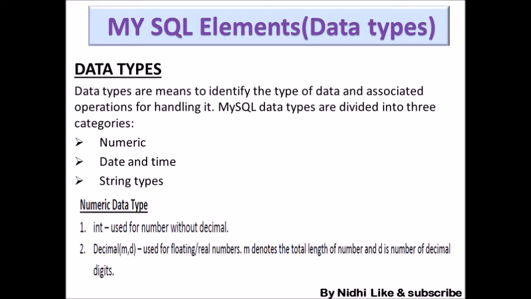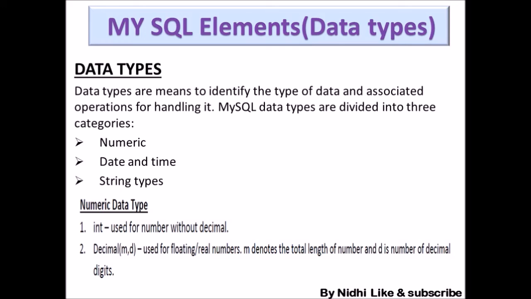M value is used for storing floating or real numbers, that means decimal values. M denotes the total length of the number, that is how many digits we want. And d is the number of decimal digits. Like if we want four digits in total with two decimal places, we write 4 comma 2. If you want one decimal place, then you write 1 in place of d as a parameter. That will be more clear to you when we create tables.